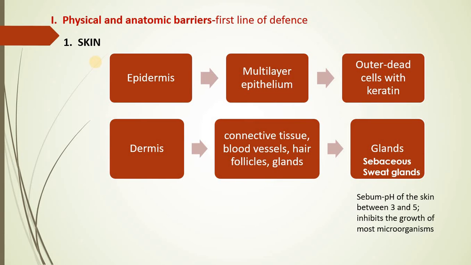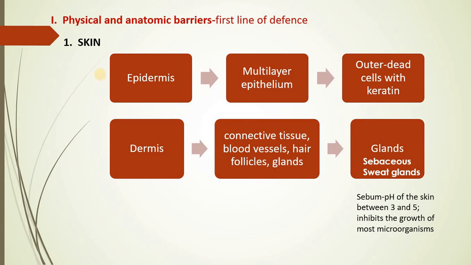In the same way, if I talk about the mucous membrane, where is the mucous membrane? It forms the inner lining of the duct, right? So, unless and until there is a cut or a wound in this inner lining of the mucous membrane, any pathogen which is inhaled or has made its entry through the food cannot make an interior invasion into the body. Therefore, both the skin and the mucous membrane form the first line of defense mechanism. Now let us see them in detail.